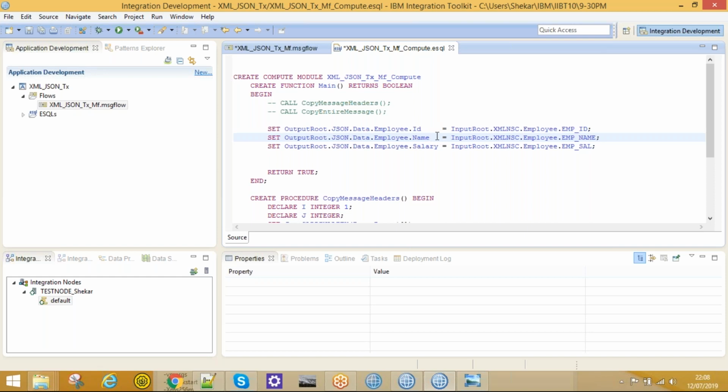But at this time, I would like to explain to you the main advantage, like message transformation, how we will do that, and protocol conversion. I will show you that. Now press Control S, or here we have a save option. Click on save. Already I have saved.